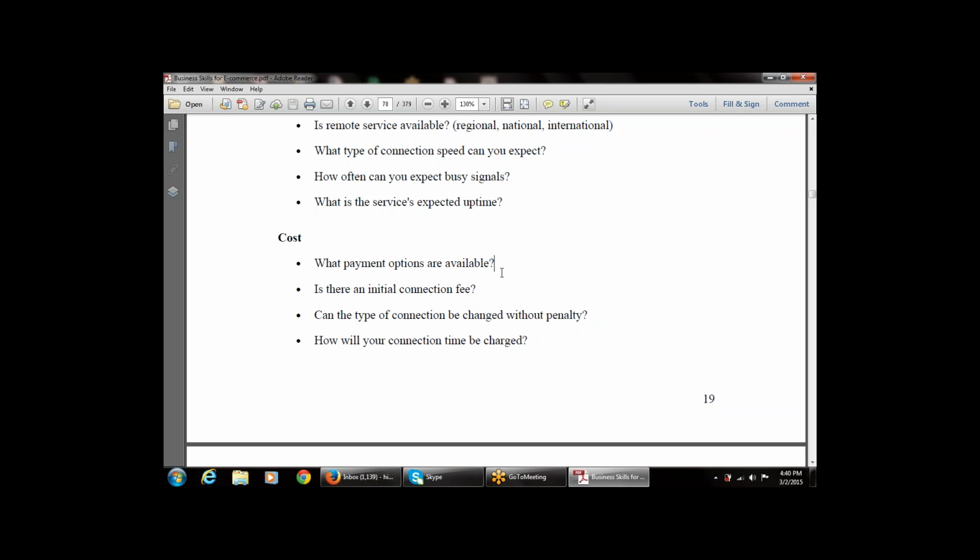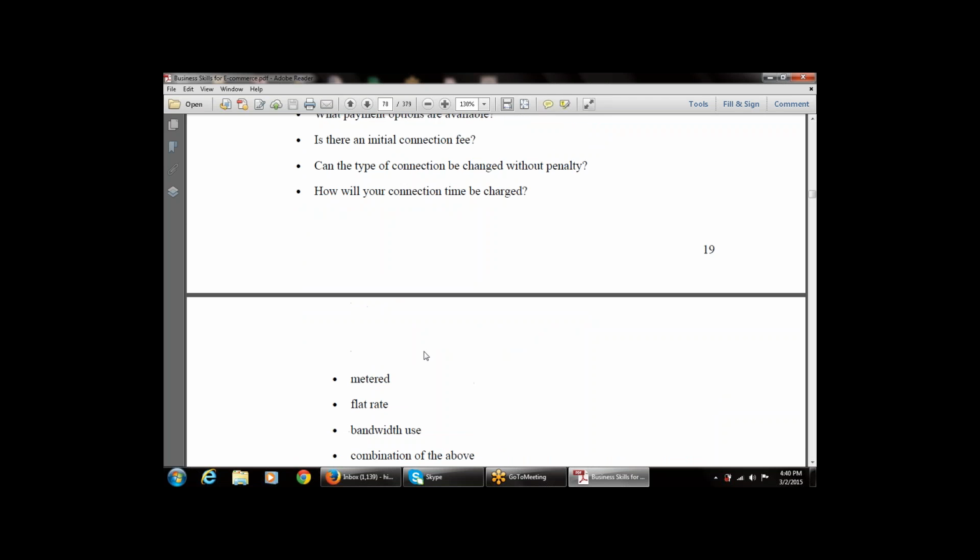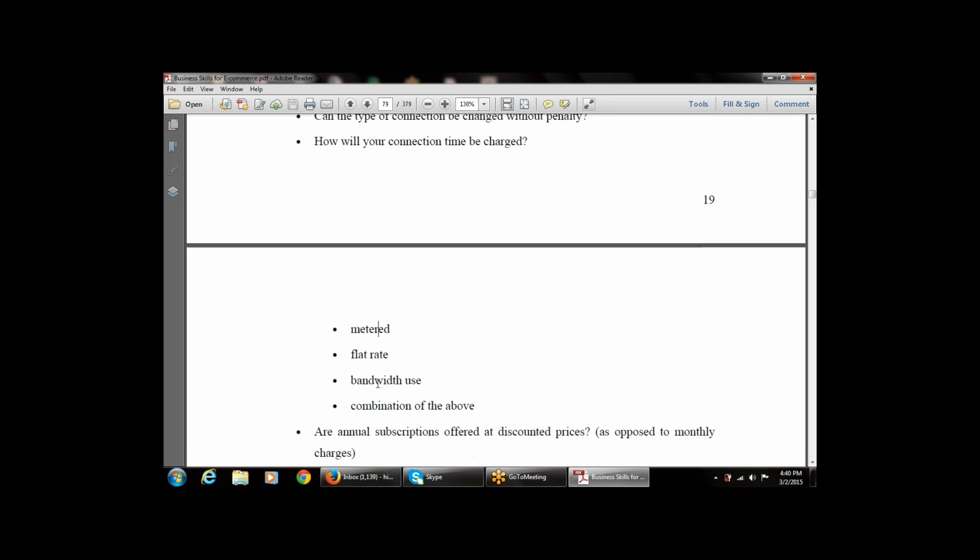How will your connection time be charged? That is, what is the criteria for the connection timing that will be charged as per the cost? It will be charged either by meter, that is, reading with the meter, or there is a flat rate, or the charge will be based on bandwidth.